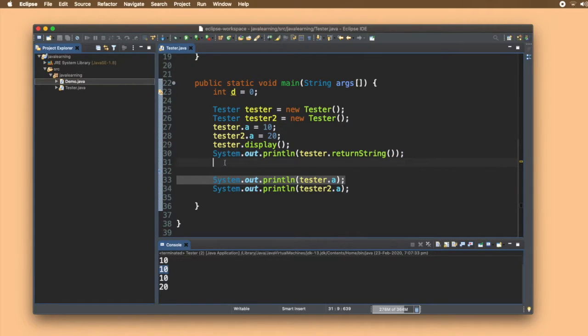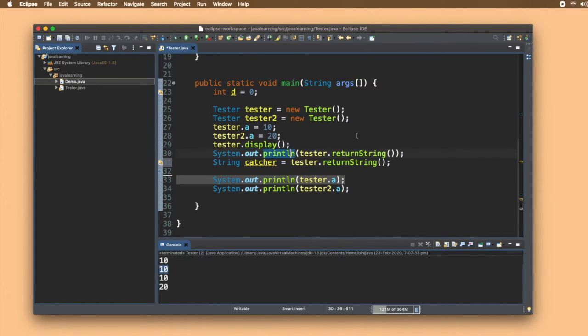Next, we can also declare a variable, string someVariable, maybe catcher, and this will hold whatever value is returned from this function. So I can write tester.returnString. Whatever is returned from this method will be caught by this catcher variable.